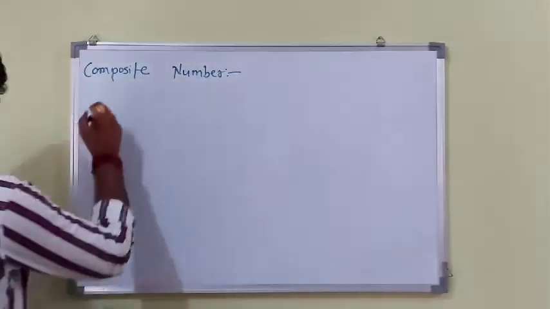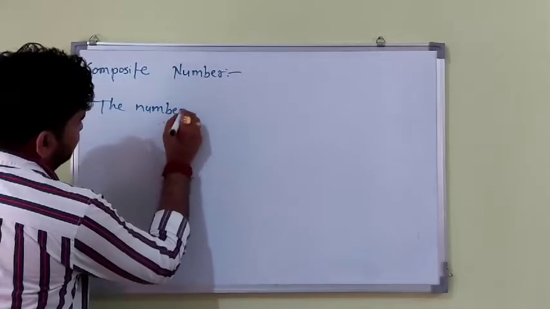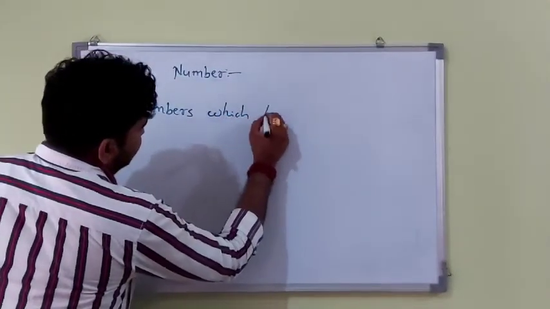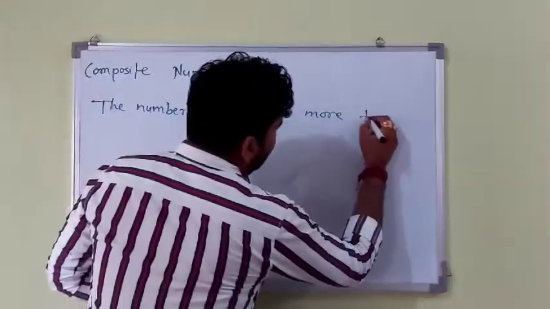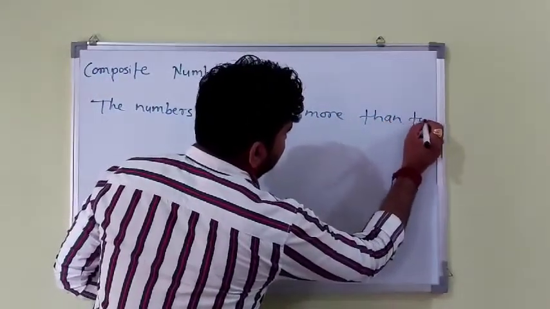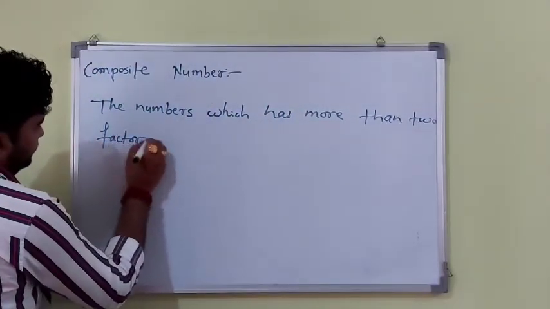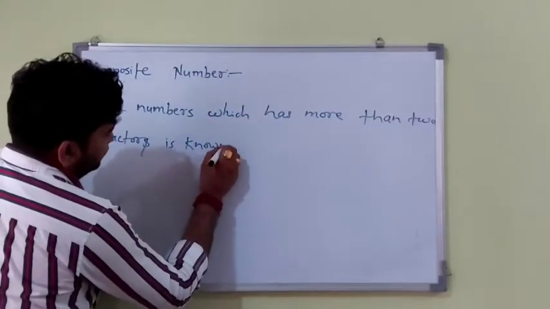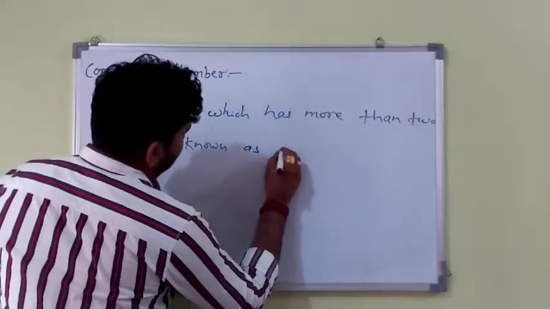The numbers which have more than two factors are known as composite numbers.